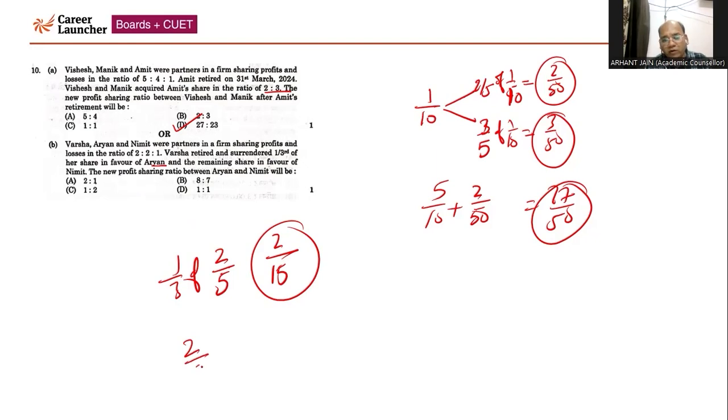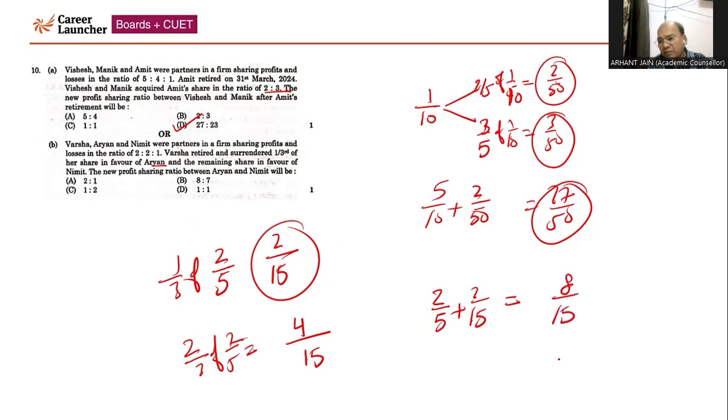With respect to two-third of Varsha's share, that will come 4 by 15, right? So 2 by 15, Arya is gaining. 4 by 15, Namit is gaining. So Arya's new share will be 2 by 5 plus 2 by 15. So if you take the LCM, it will come 8 by 15. So technically, Namit's share will come 7 by 15. So that's why the answer will be option B. Now, next question.